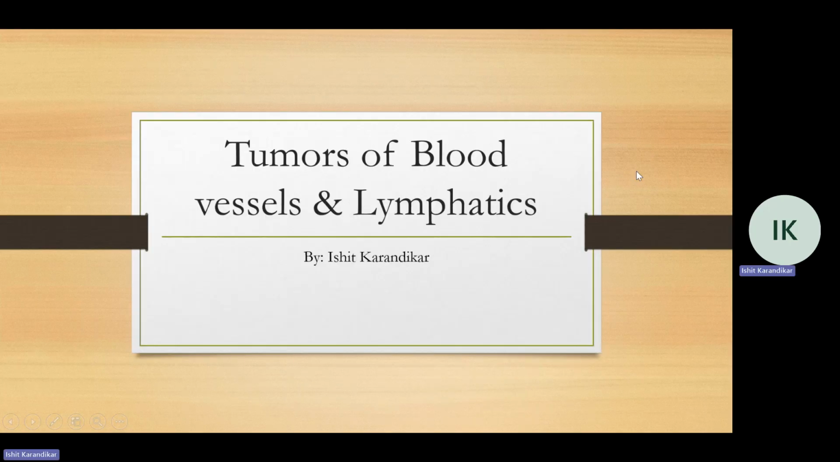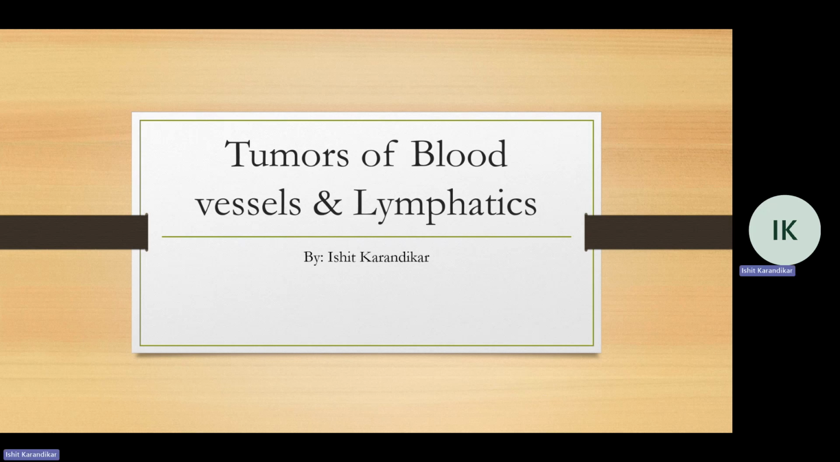So today we'll talk about the tumors of blood vessels and lymphatics. Now, these tumors are divided into tumors that are derived from the endothelium, tumors derived from helper cells, and they could also be primary tumors of large vessels. Primary tumors of large vessels are usually sarcomas like intimal sarcoma, fibrosarcoma.